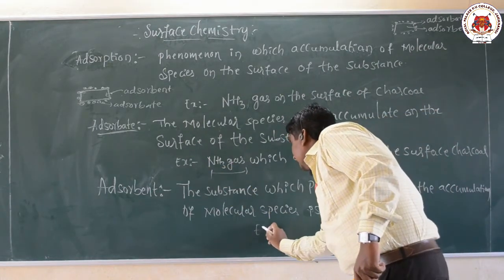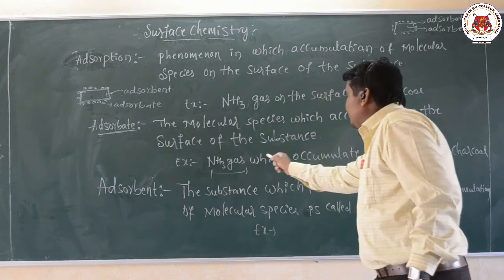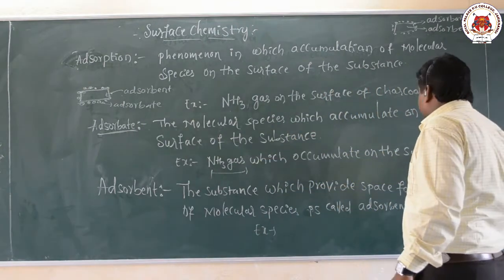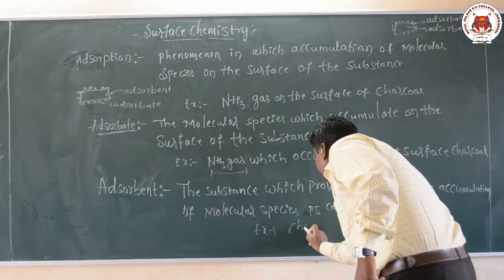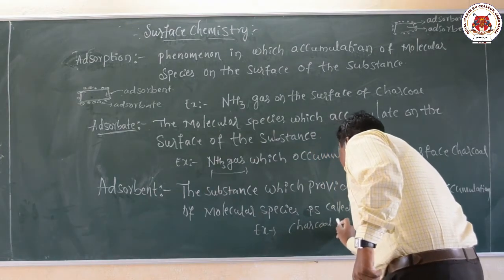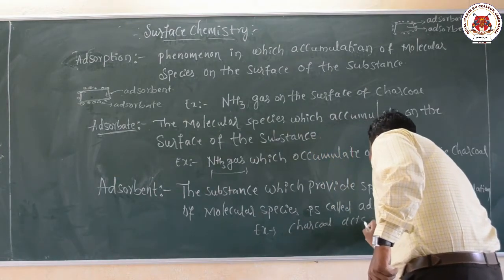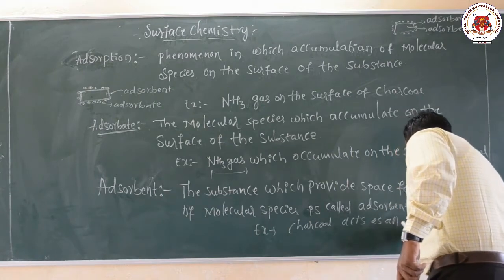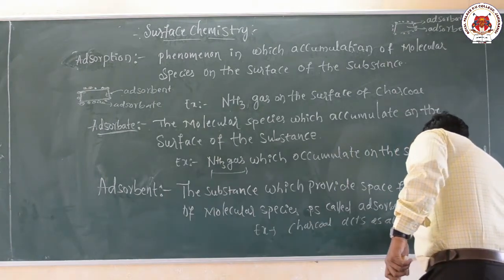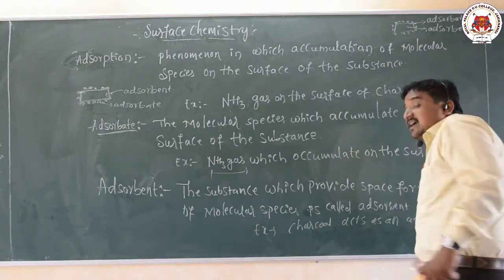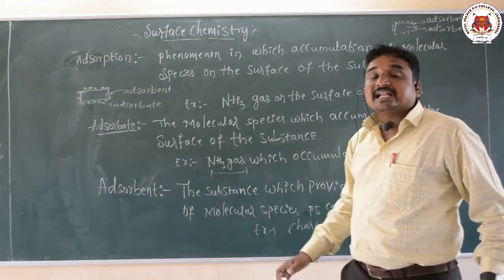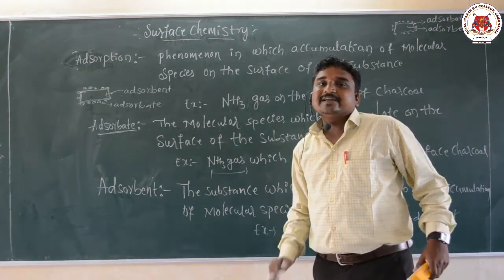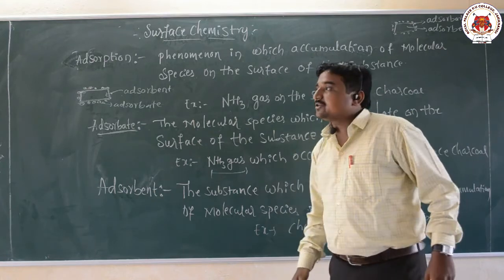Example, same: the ammonia gas accumulates on the surface of the charcoal. The charcoal acts as an adsorbent, whereas the ammonia gas molecule acts as an adsorbate. So let me give one more example for adsorption.